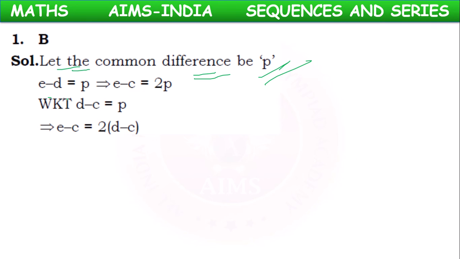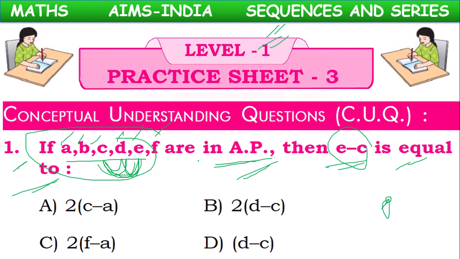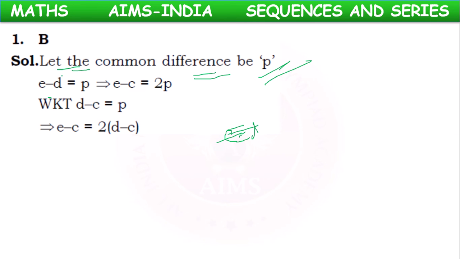E minus D, here difference is p, D minus C, here difference is another p. So between E and C there will be a difference of 2p.